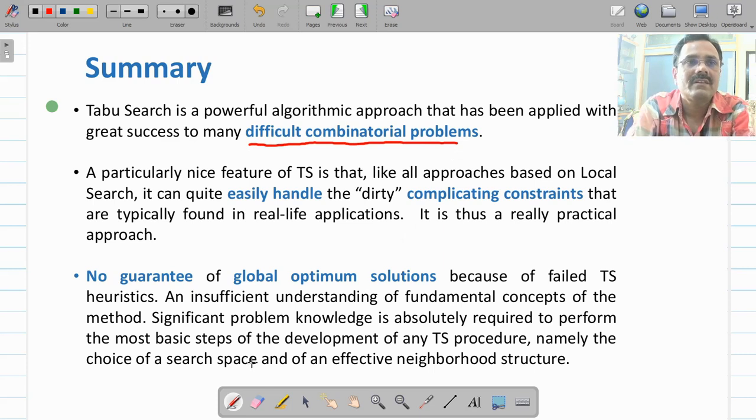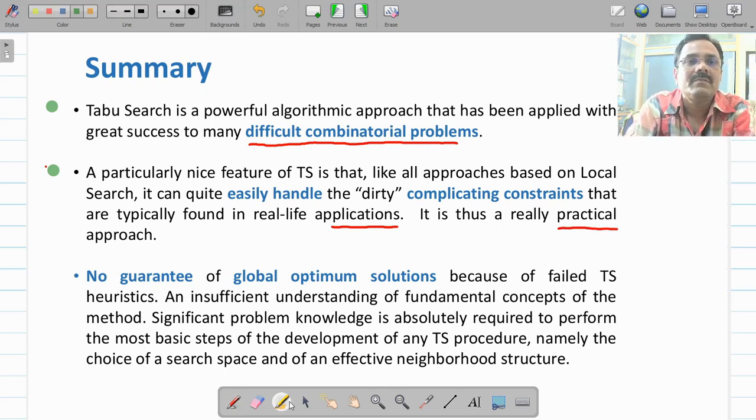One of the features of this algorithm is that it incorporates three types of memories: short-term memory, long-term memory, and intermediate memory. Because of this, the algorithm is capable of handling the very complex situations that we have in our real-life applications. So really this is a practically very useful algorithm.